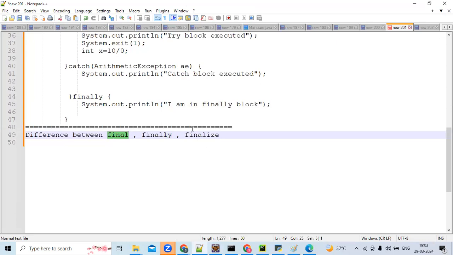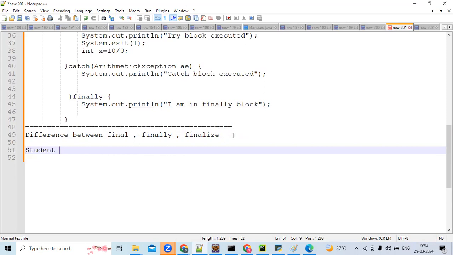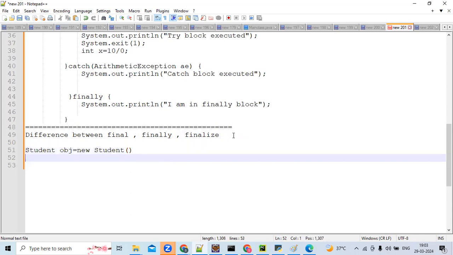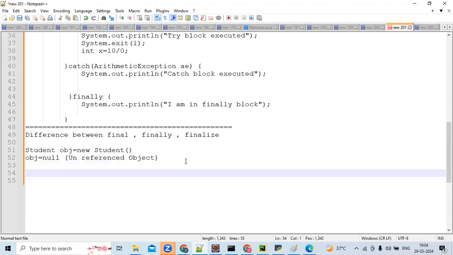And finalize is there in garbage collection. Basically, suppose Student obj equal to new Student. Now whenever you assign obj equal to null, this is called an unreferenced object. Now what will the garbage collector do? The garbage collector will invoke the finalize method. And basically, what is garbage collection in layman terms?